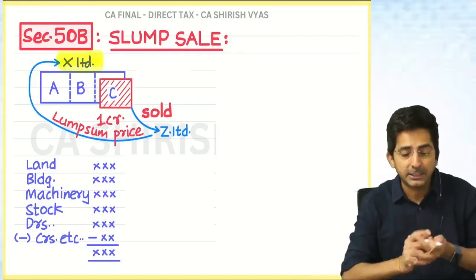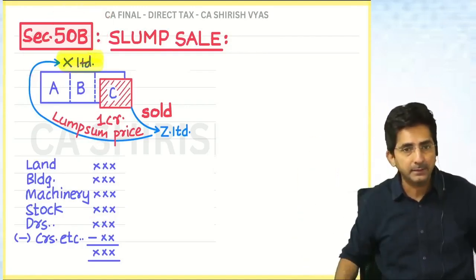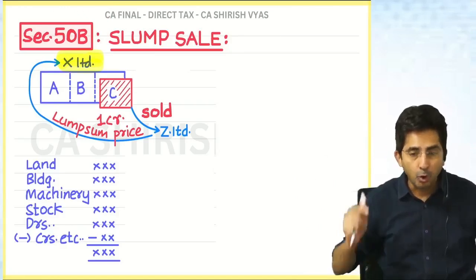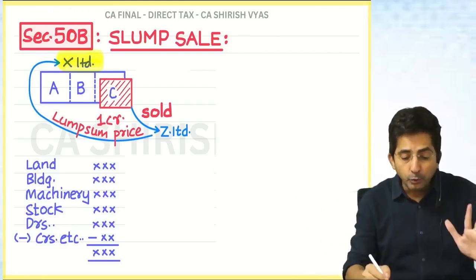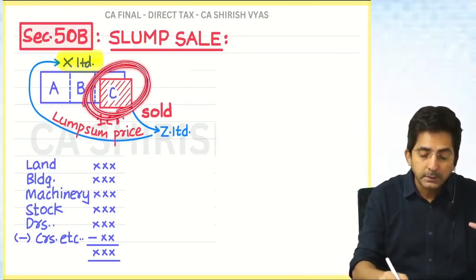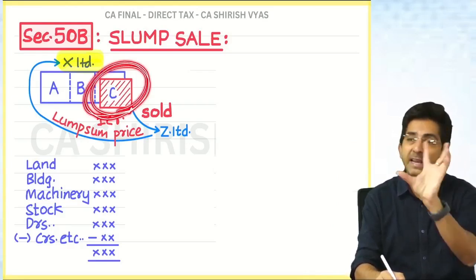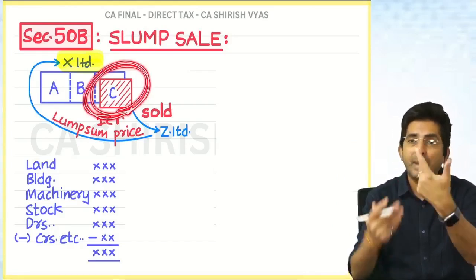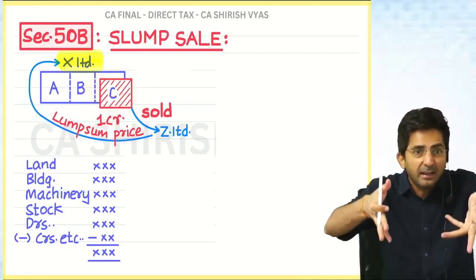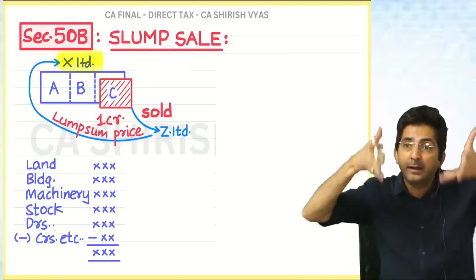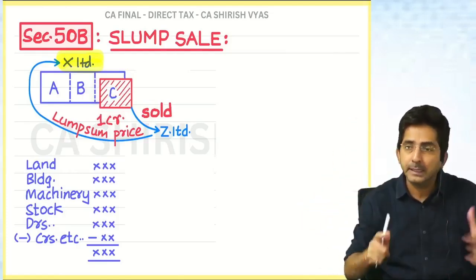That is why section 50B says forget asset wise. Drop the idea of asset wise. Assume the whole business C is one single item, one asset, and make only one calculation. Because the pricing is done as a single price, the computation should also be single. Was the pricing asset wise or single? Single lump sum.